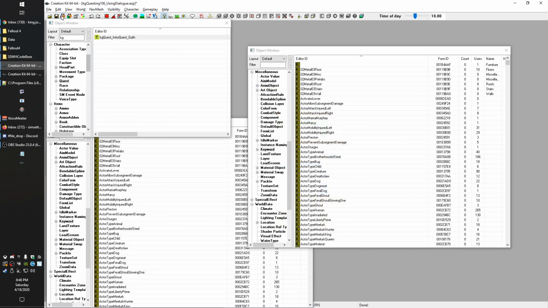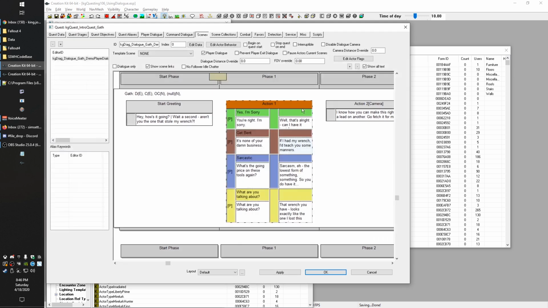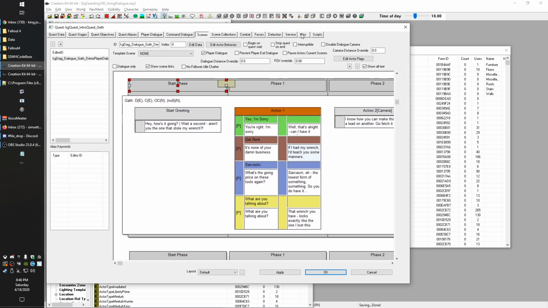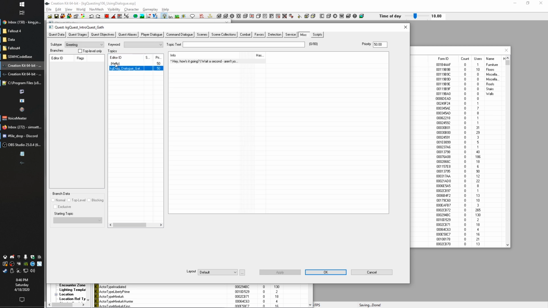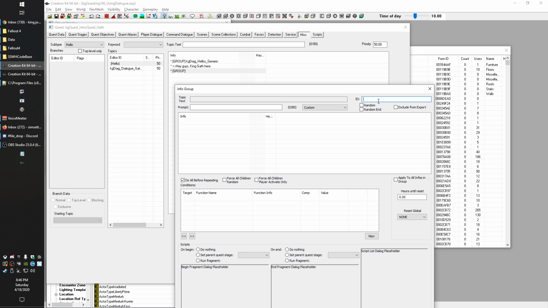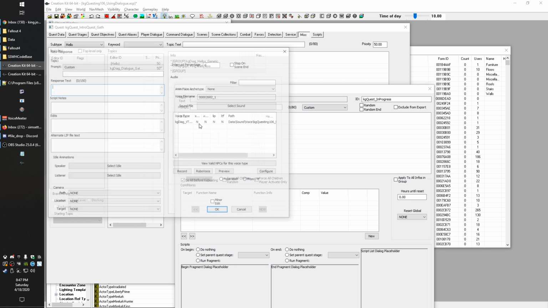So first I'm going to save because I'm terrified of the Creation Kit crashing. And then we're going to go ahead and set that up. So we're going to go into our miscellaneous here, and we're going to use our hellos, and we are going to add, and we actually already have this extra group that's not being used for anything. I probably added that by mistake, so we'll go ahead and reuse this. We're going to call this KG Quest. We will call this an in progress group. Wow, I cannot speak. That is what that's going to be. And then we'll put in a couple of lines here.